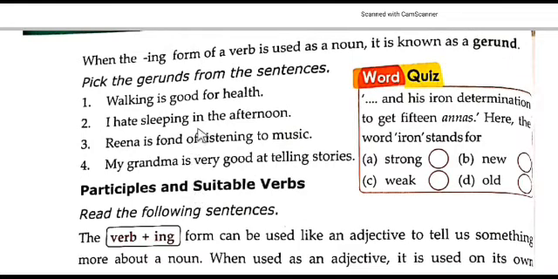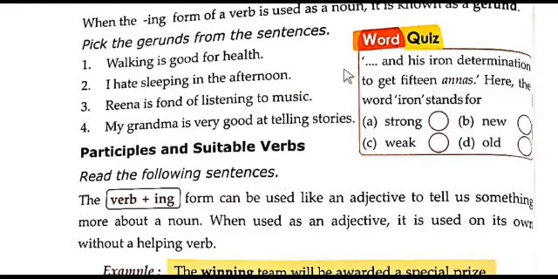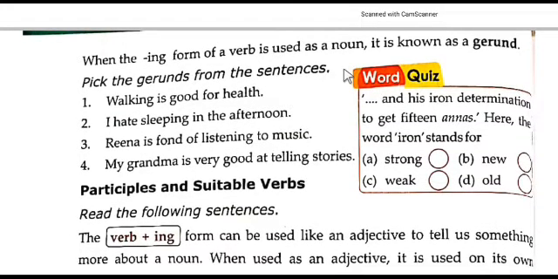When the ing form of a verb is used as a noun, it is known as a gerund. So students, when the ing form of a verb is used as a noun, it is known as a gerund. Now pick the gerunds from the sentences. There are four sentences given here. Read each sentence carefully, find the gerund and underline it.